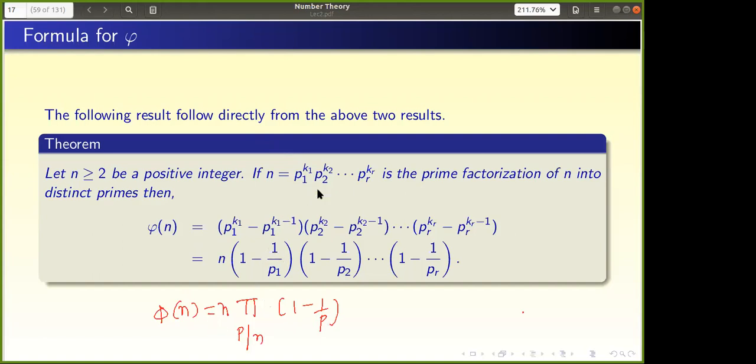It is beauty. So I do not worry about what the prime factorization is. I am simply looking at what primes divide n. First I multiply with n, that is already there. Then for the primes dividing n, I just write 1 minus 1 by p. Beautiful, just done, right? So this is the way we will do it.